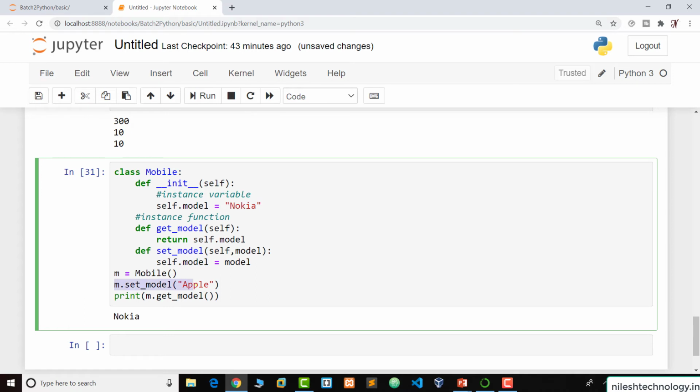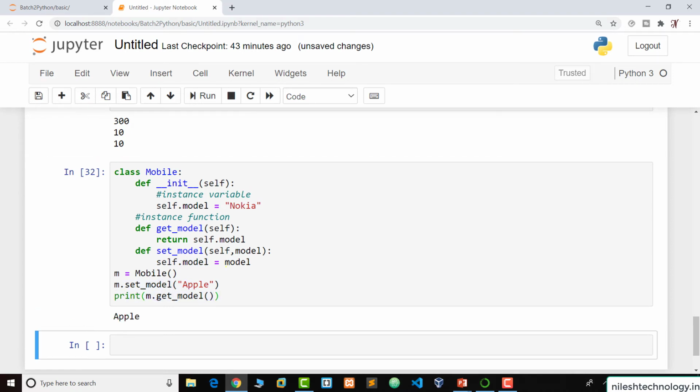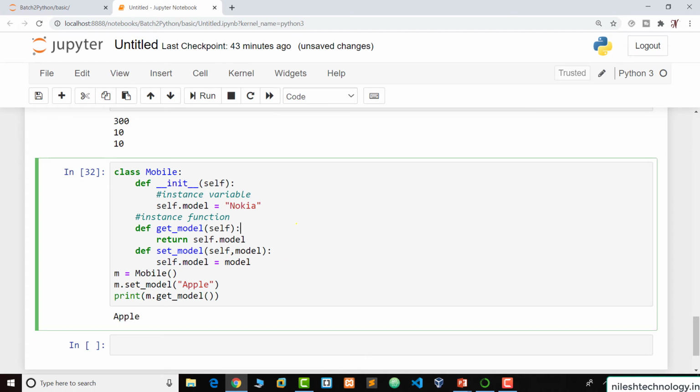And after set_model, here we print the get_model method. So run, Apple. So get_model is known as an accessor and the set_model function is known as a mutator. Accessor gets the value, mutator sets the value. So this is like a getter and setter method.